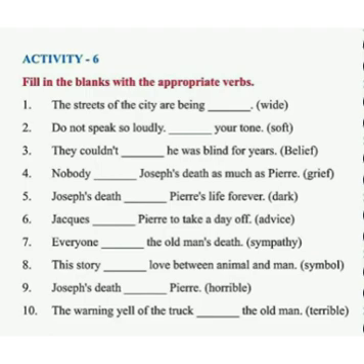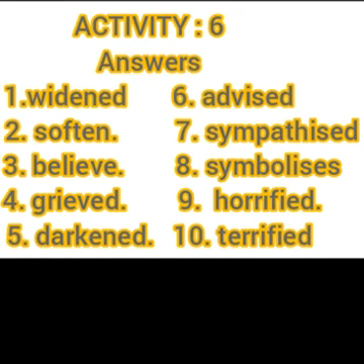Now last, the tenth one, the warning yell of the truck driver dash the old man, in brackets terrible. Now terrible we have to convert into a verb. So the verb of terrible is terrified. I have given answers here. You can see and complete activity number 6.